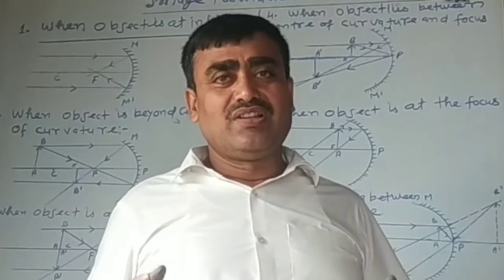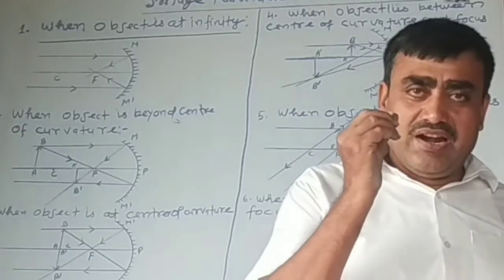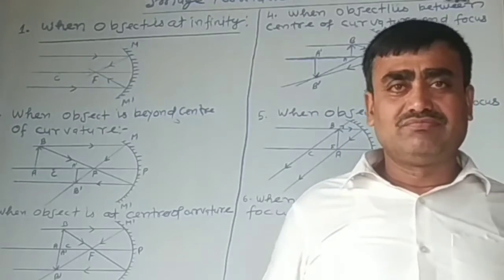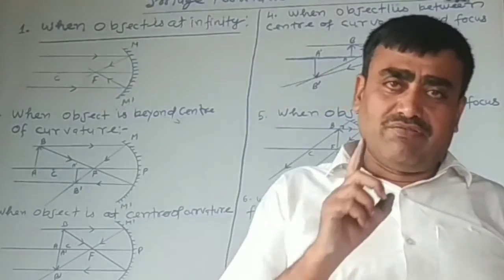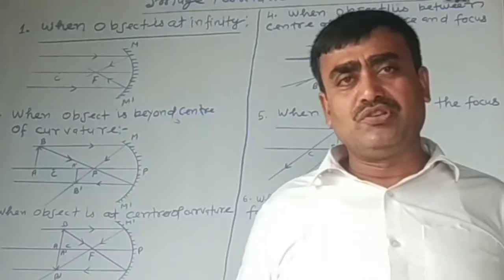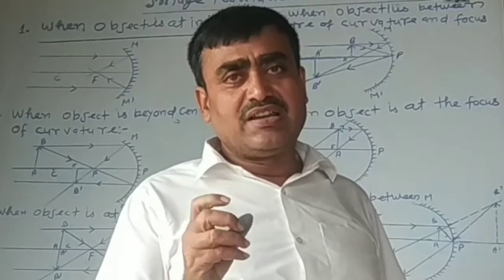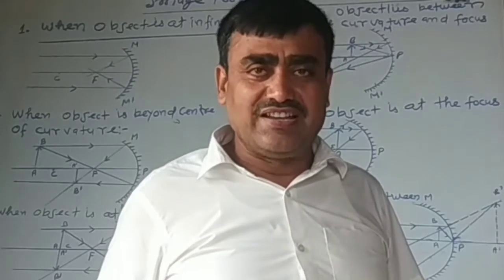Today I am going to describe a very important topic for you, which is taken from your chapter Reflection and Refraction of Light.